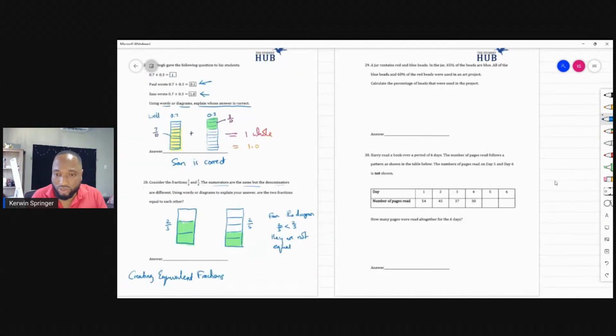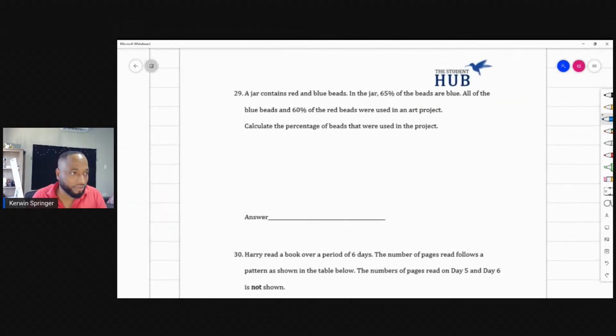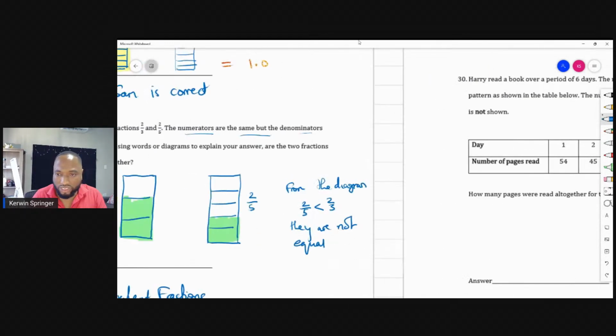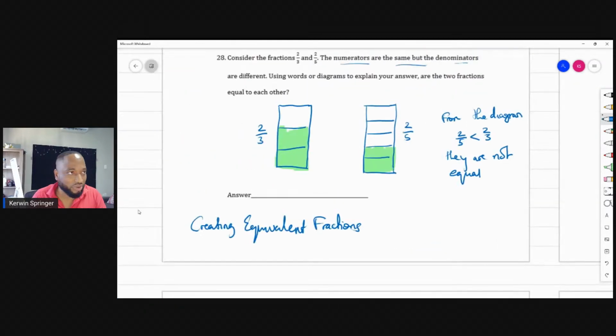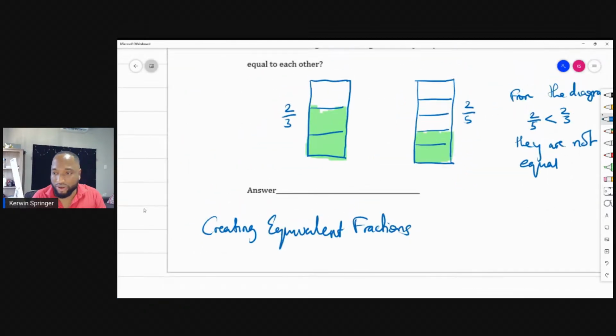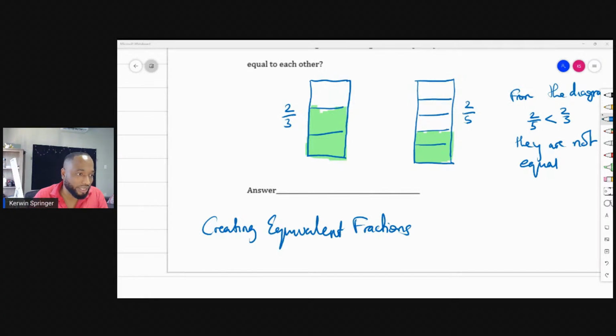Are we doing equivalent fractions? Did we finish with the equivalent fractions? Oh, geez, I didn't finish with the equivalent fractions earlier. Creating equivalent fractions. To create equivalent fractions, we need to use, that's correct, Liana and Jalen, and Brittany and Ting and Samaya, and a whole bunch of people were saying it, we need to use the LCM.